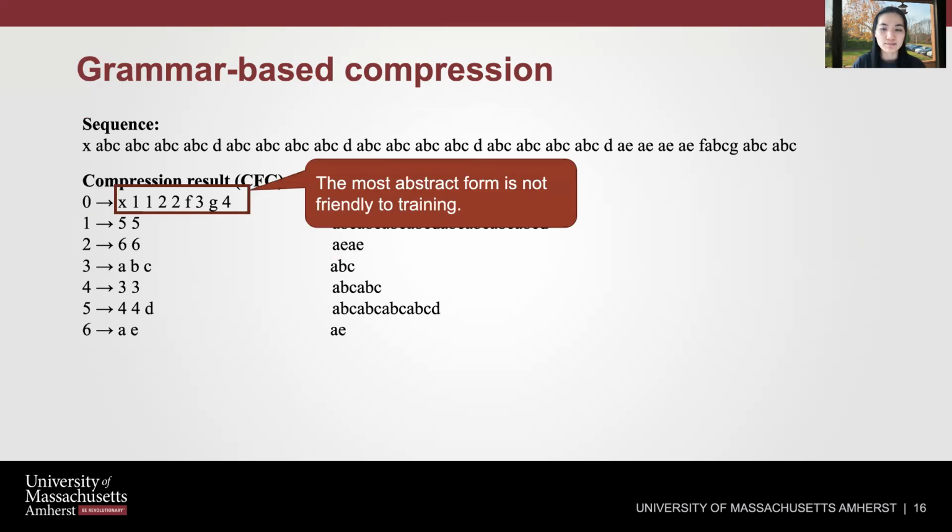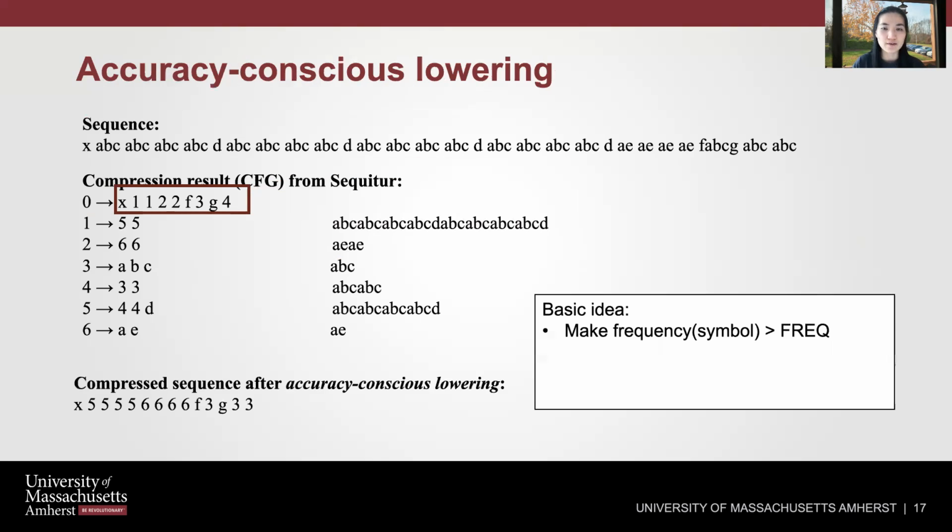However, this most abstract form is not friendly to training at all, since it contains many symbols that appear only once or twice. To solve the problem, we apply accuracy-conscious lowering. Its basic idea is to keep expanding the first rule until all the symbols in the sequence have a frequency that is larger than our threshold.